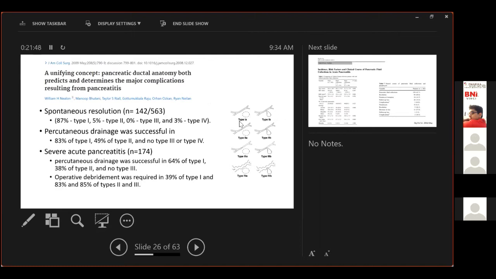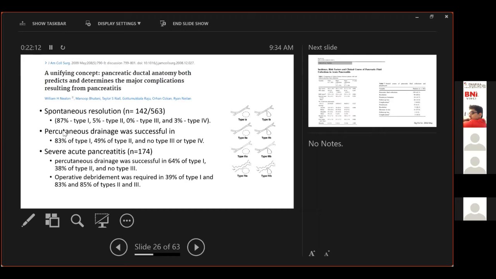So type 1 is a normal pancreatic duct. Type 2 has a pancreatic ductal stricture. Type 3 has an obstruction or a disconnected duct syndrome. Type 4 is chronic pancreatitis. Now, when you look at the results again, we see most of these patients who have acute pancreatitis related pseudocysts resolve. And this falls dramatically in patients who have any ductal anomalies.